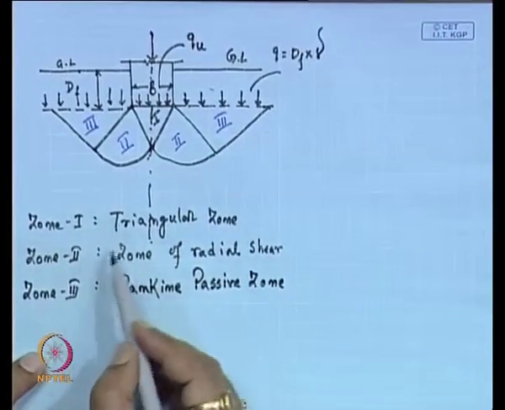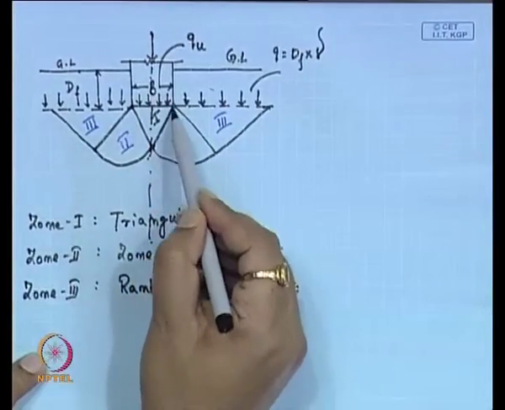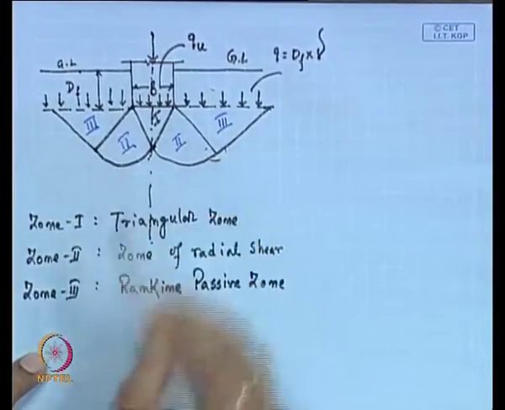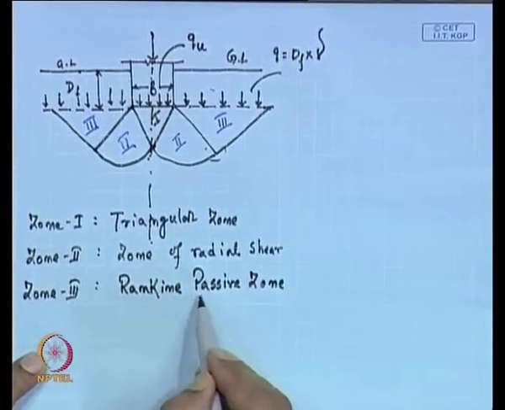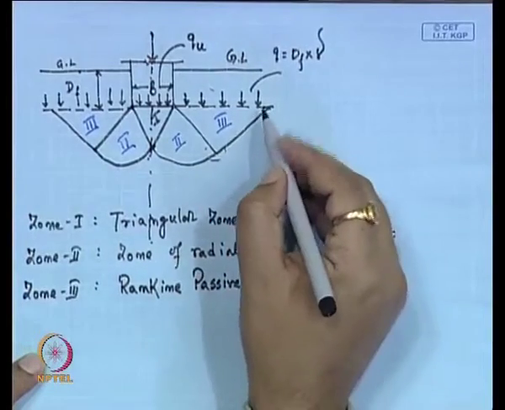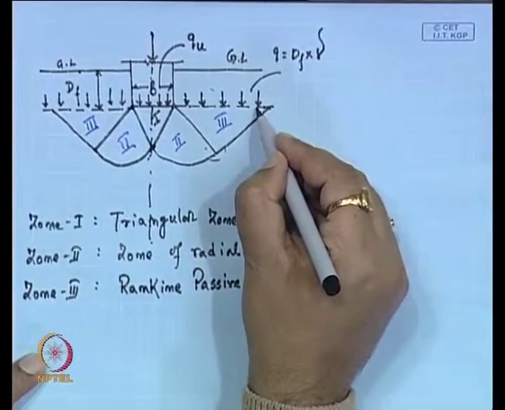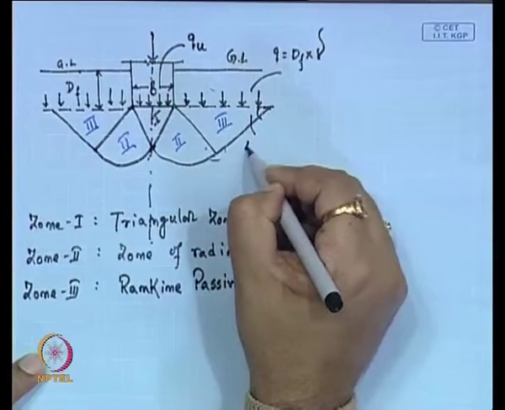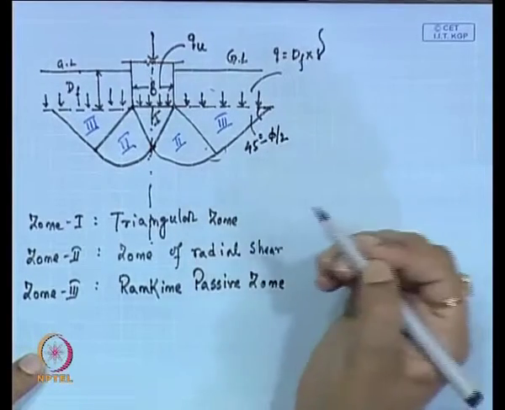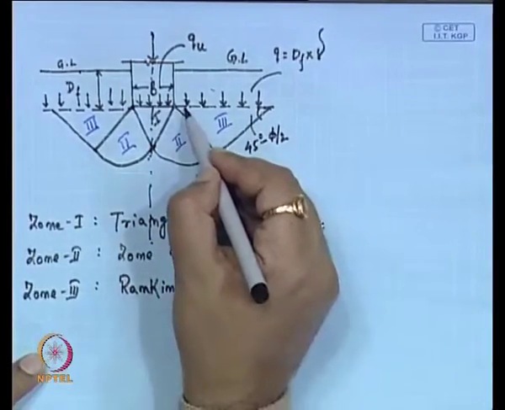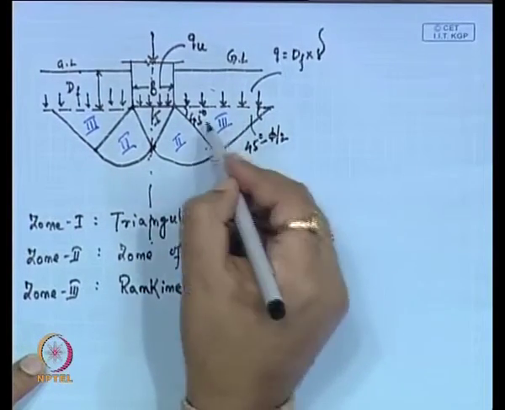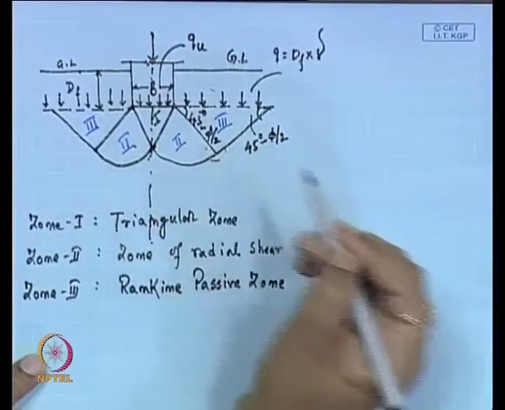So, there are 3 zones. The first zone is the triangular zone, this triangular part. The second zone is the zone of radial shear, I mean this zone and this zone, and the third zone is the Rankine passive zone. Now, the angle considered for this analysis, this angle is 45 degree minus phi by 2, where phi is the friction angle of the soil, and this is also 45 degree minus phi by 2.